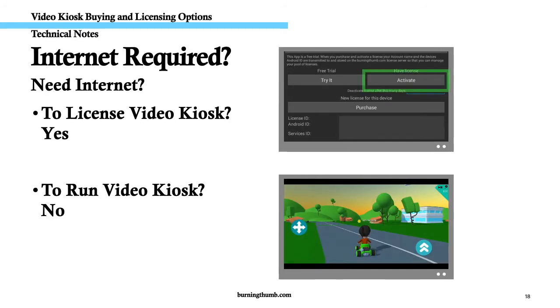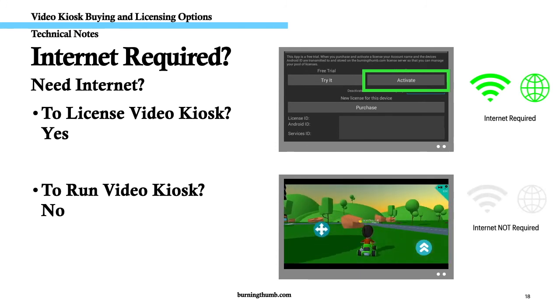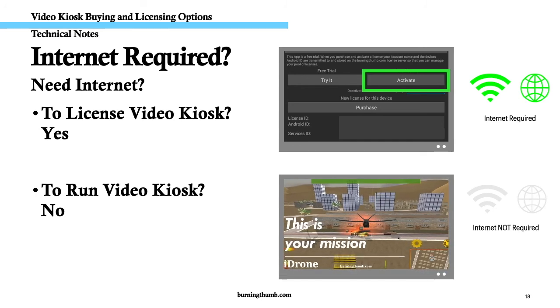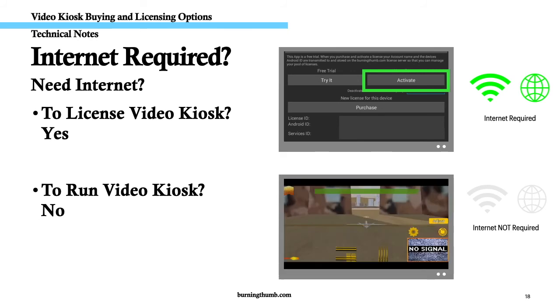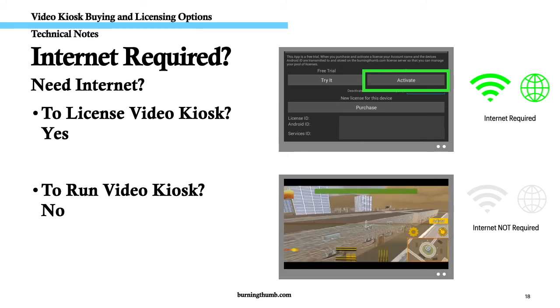Video Kiosk stores all the configuration files and the content files on the Android device. The Android devices need to be connected to the internet when you activate or deactivate licenses, and also to use some of Video Kiosk's features. Otherwise, internet access is not required.